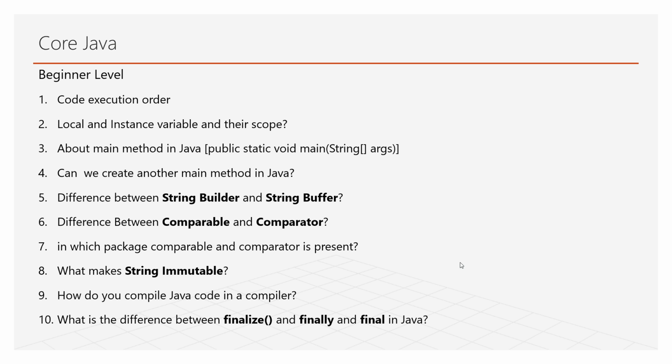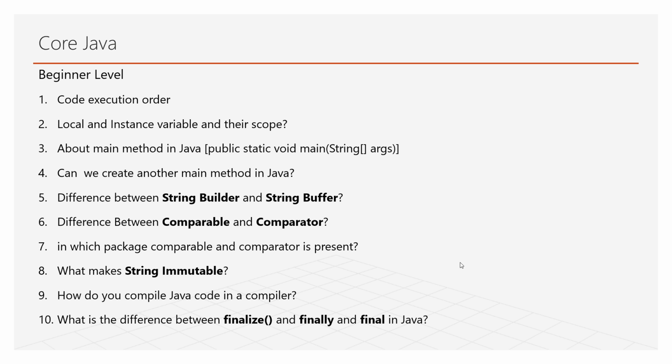The third question is about the entry point of Java. We know that the entry point of a Java program is public static void main, right? In that I had to explain each and everything in that method, like public is an access modifier. And he further added the question, what are the different types of access modifiers. I told him public, private, default, and protected.